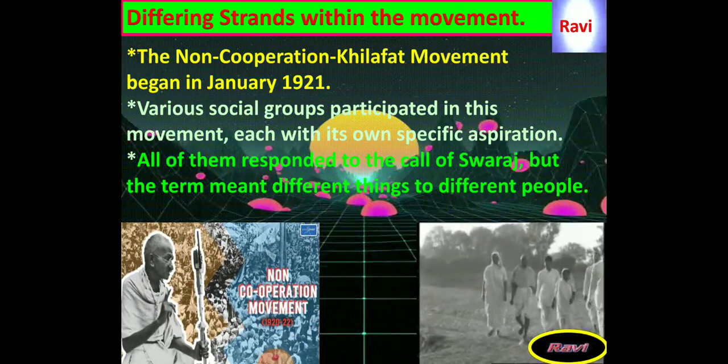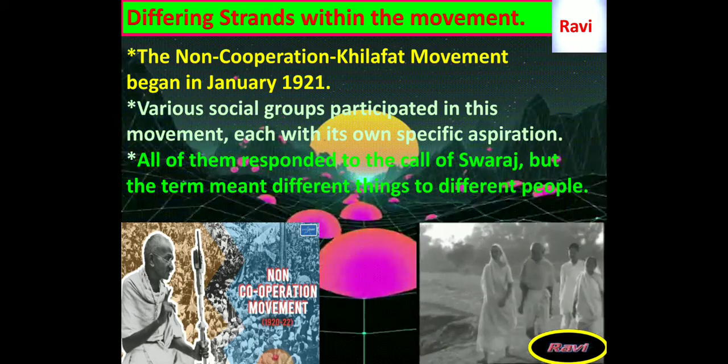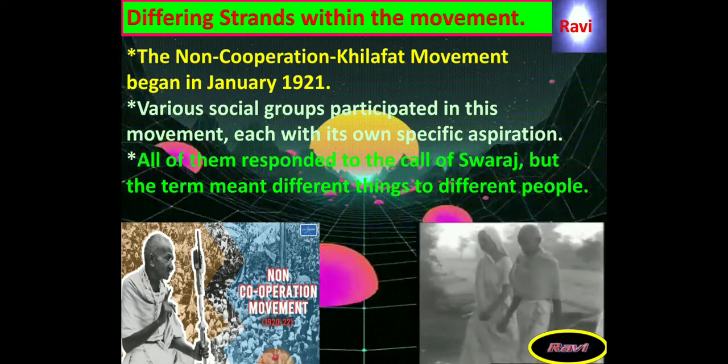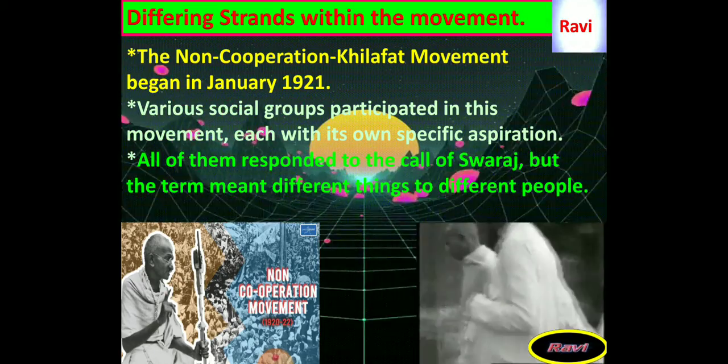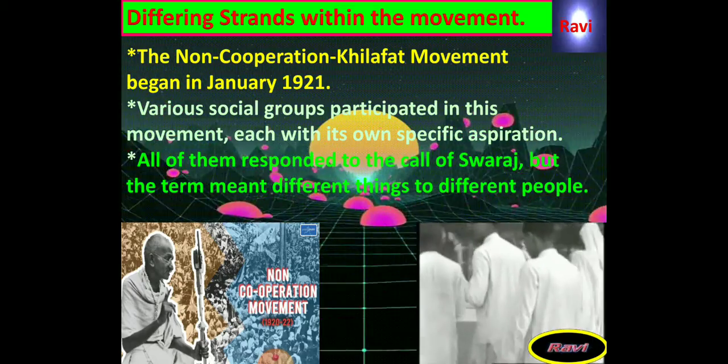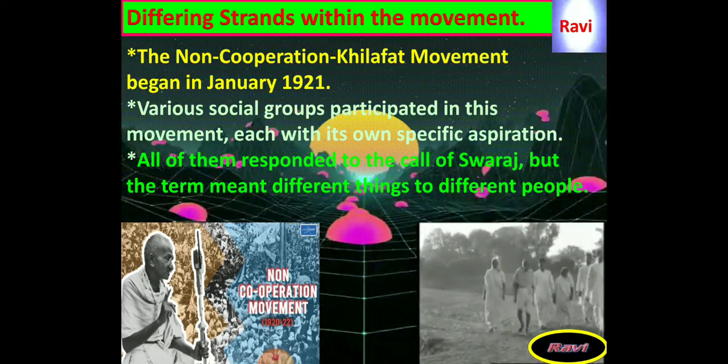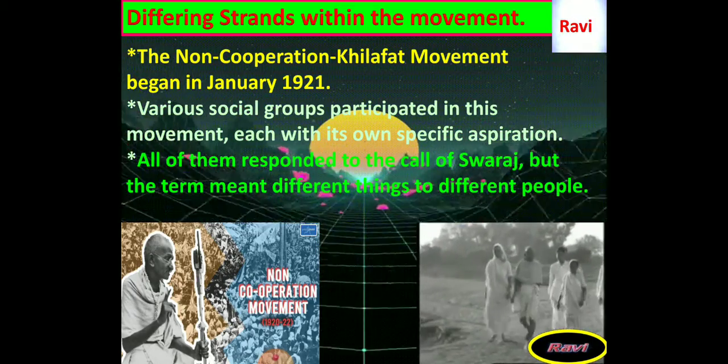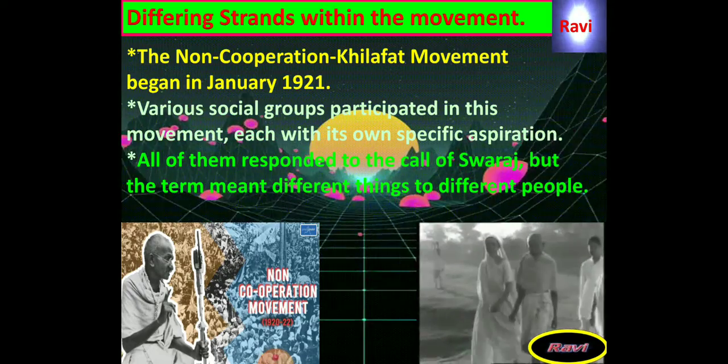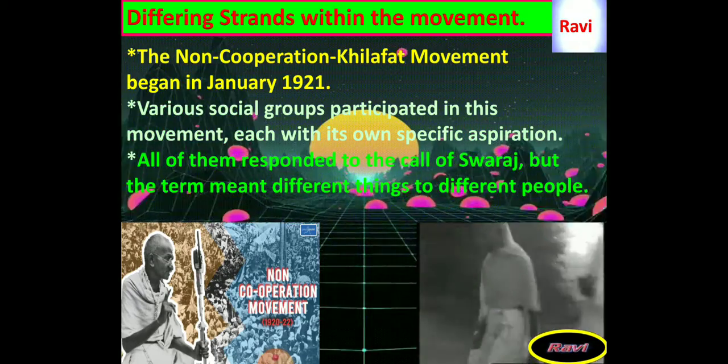For the farmers community, their aspiration was different, and the workers' aim was different, and the Muslims' aim was different. Thus, people had different aims, but commonly they participated in the non-cooperation movement and in the Khilafat movement.